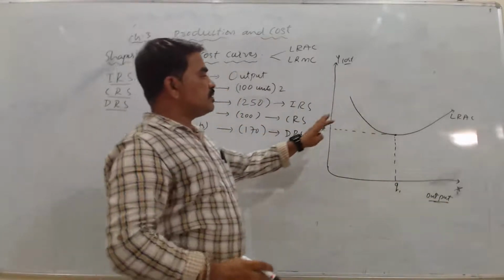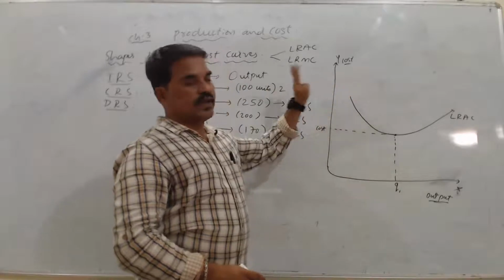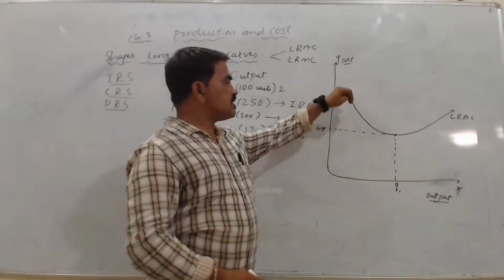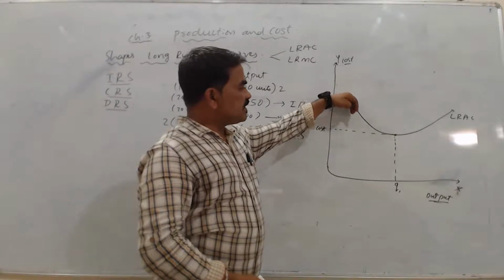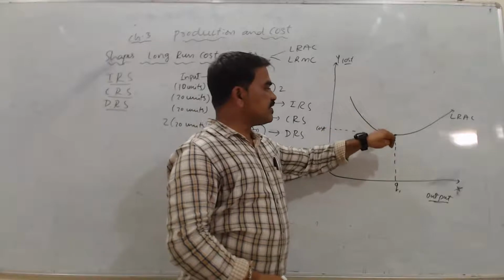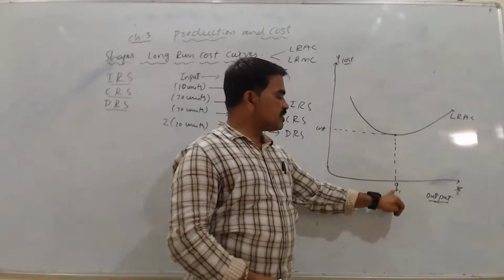Here, what happens? In the long run, the average cost behaves the same way the short run behaved. Initially the average cost keeps decreasing, and it will reach this point where the quantity is Q1.